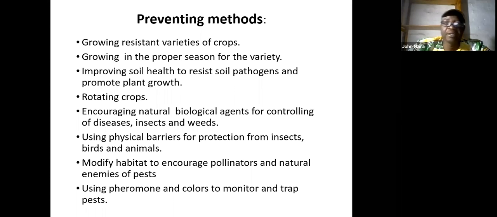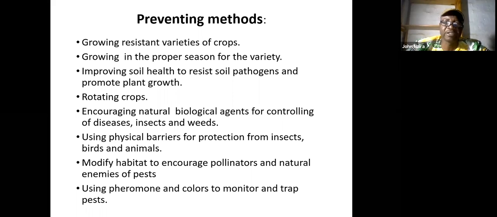Preventing methods: grow resistant varieties of crops, because you find out some of the crops that we are using are not all that resistant. We need to look at plants that grow in a specific area and that are resistant, especially the pure breed crops that are originally from our continent or our region. Growing in the proper season is, as I mentioned earlier, and improving soil health is very important.